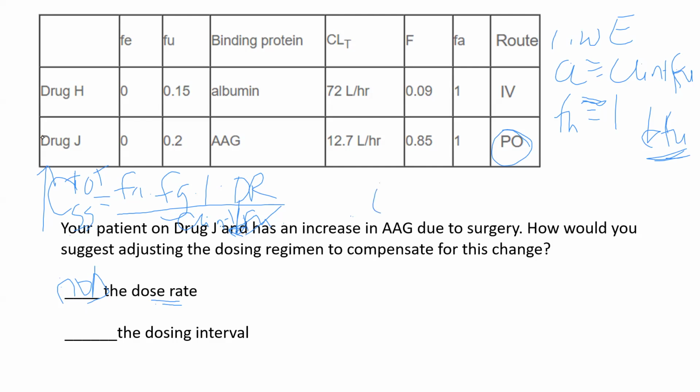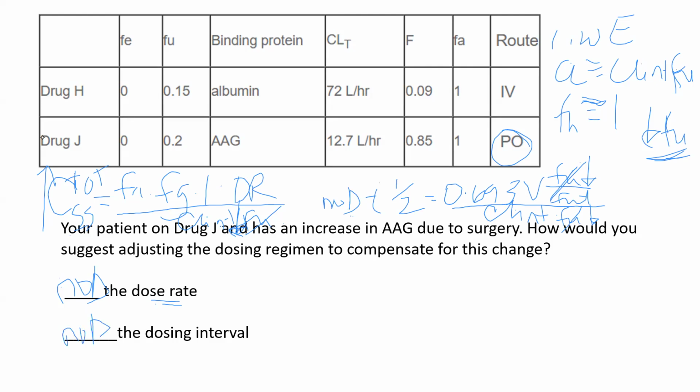How about dose interval? Well, let's look at half-life. Half-life is 0.693 times volume over clearance, and volume is determined by binding. Right away, we see this is going to decrease, and so will clearance. So it's going to affect both clearance and volume to the same extent, and there'll be no change in half-life either. So again, we don't want to change the dosing interval, do we? Tricky. No changing.